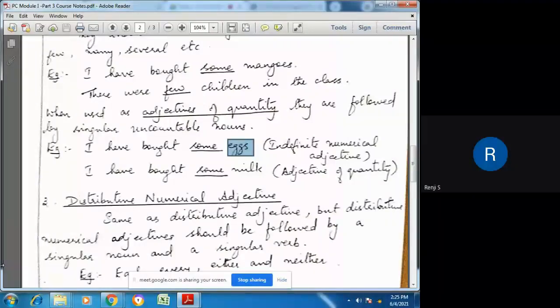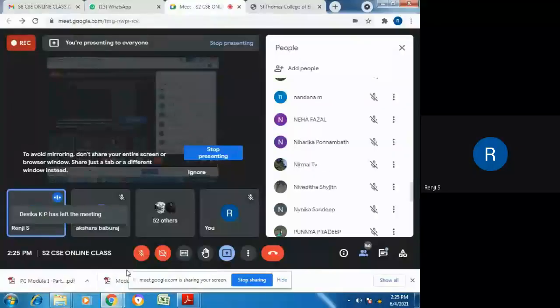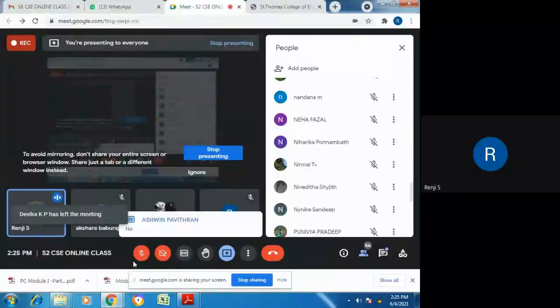So the noun is countable because eggs are countable, isn't it? You can count the number of eggs. Even though some is indefinite, eggs are countable. So if the noun is countable, then the word some becomes an indefinite numerical adjective. And in the next sentence, I have bought some milk. Can you count milk? Just like you count eggs, can you count milk?